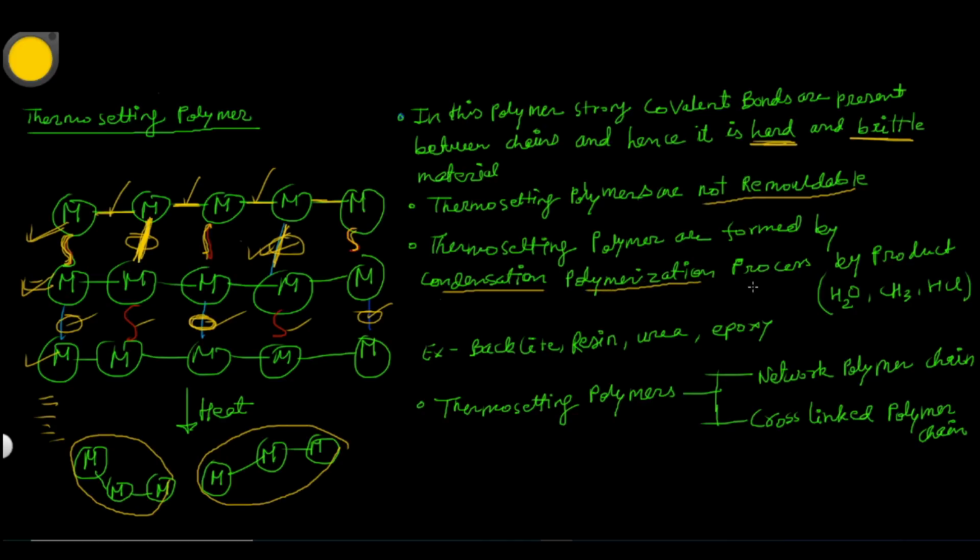In the addition polymerization process, suppose two monomers combine to form one polymer. In addition polymerization no byproduct is formed, but in condensation polymerization a byproduct is formed.